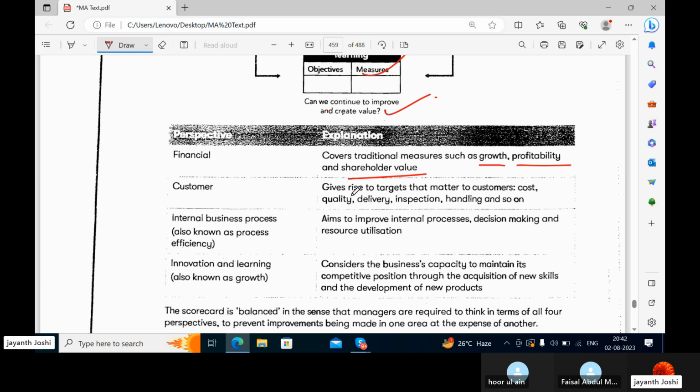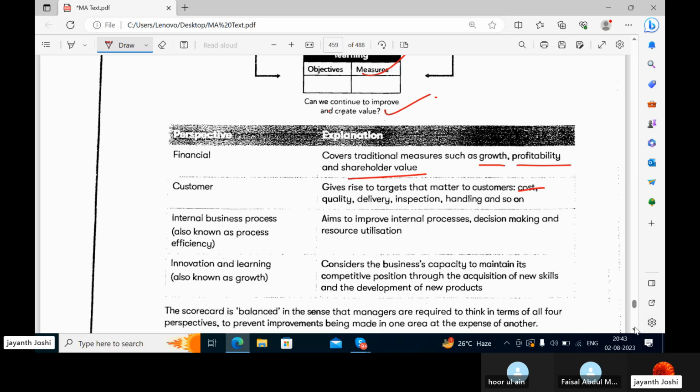Customer gives rise to targets that matter to customers. Like, you always want to satisfy your customer. How can you satisfy? What measure? The objective is to keep customers happy and satisfied. How can you do that? You can give them a reasonable cost, good quality goods. You should deliver the goods on time, and you should always do the inspection, how things are going on with the goods, and also handling.